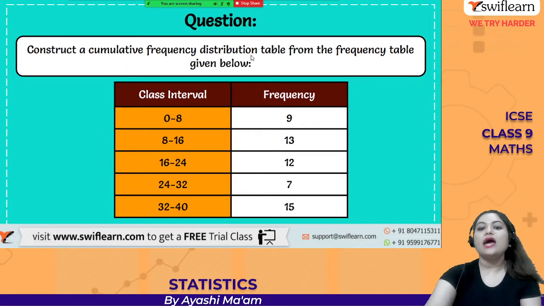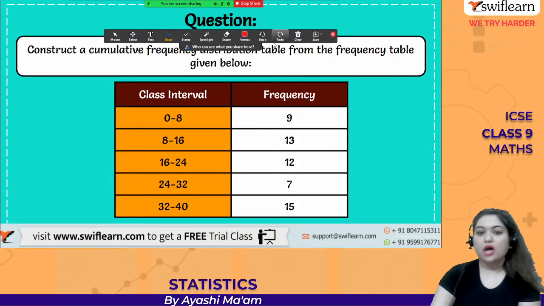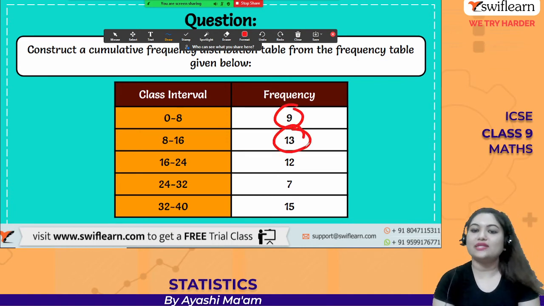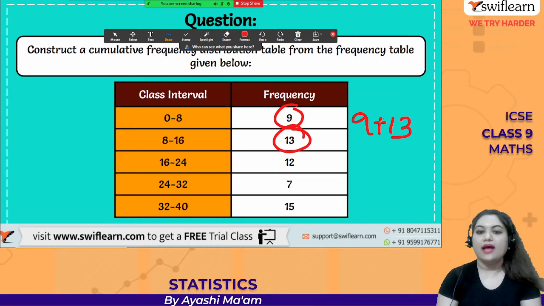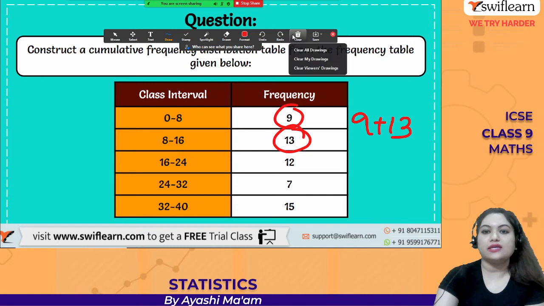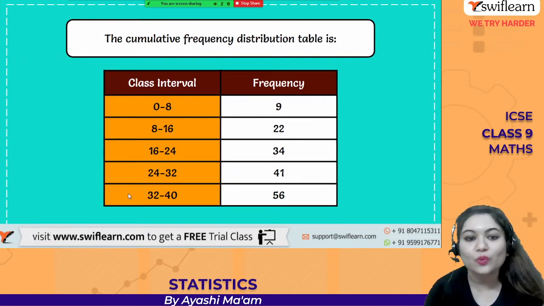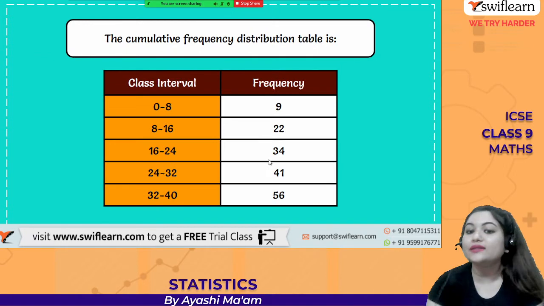So how to do it? Take the past frequency. The cumulative frequency is whatever is your past frequency plus your present frequency. So you will do 9 plus 13, and that is going to give you the cumulative frequency. That's exactly what has happened over here: 9 plus 13, 22. Again, for the next one, they have done 22 plus 12, and they have got 34.